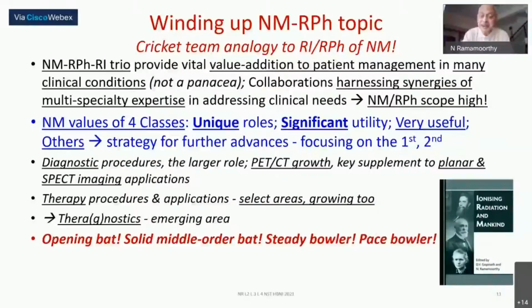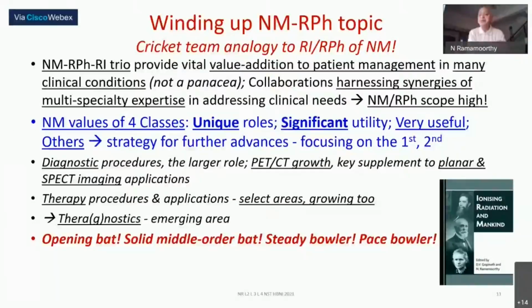Because at any given time, the third, fourth down person who is going into bat in the team becomes the very strong one to hold on to the whole field. And that is still being done by the technetium 99. And a steady bowler you need, who will bowl overs and keep taking wickets in any kind of pitch. That's iodine 131. So that provides you the very basic strength of the team.